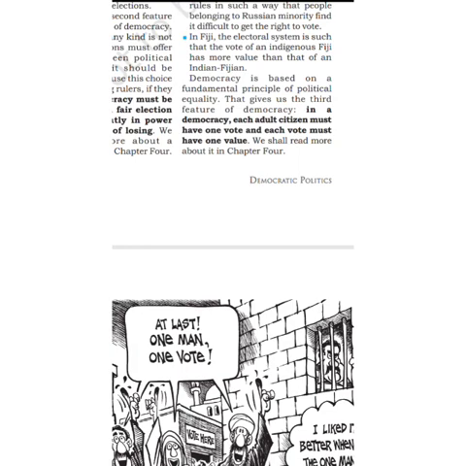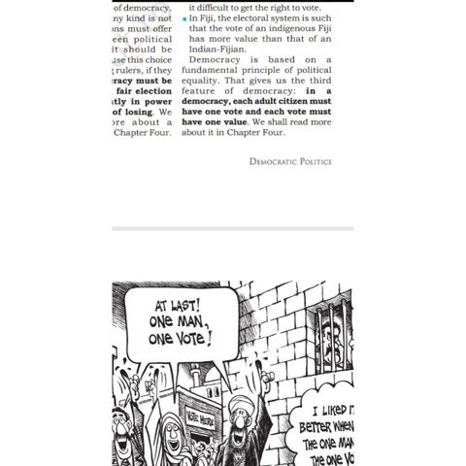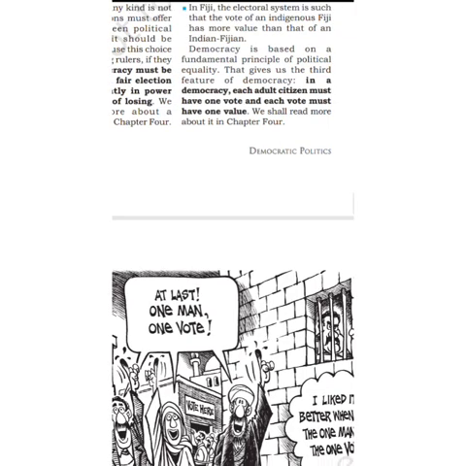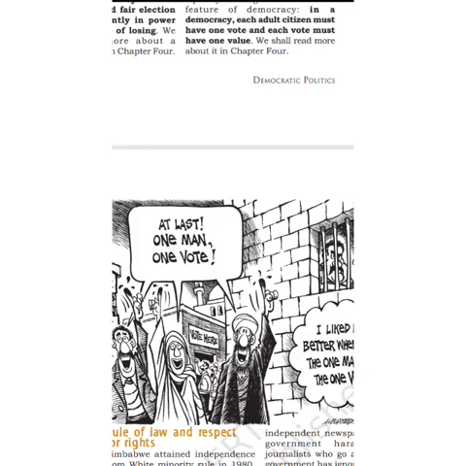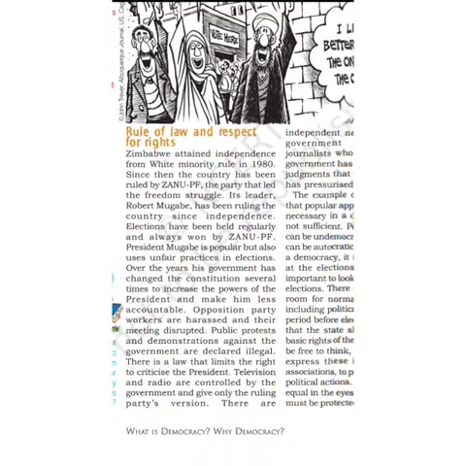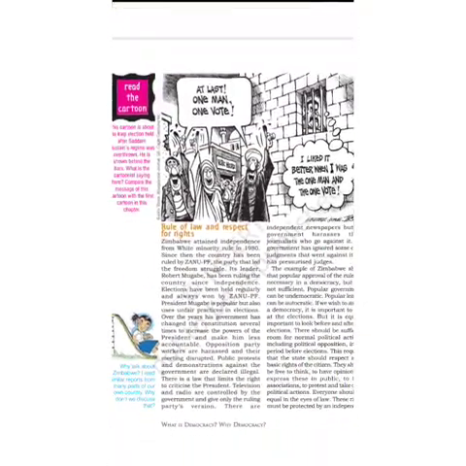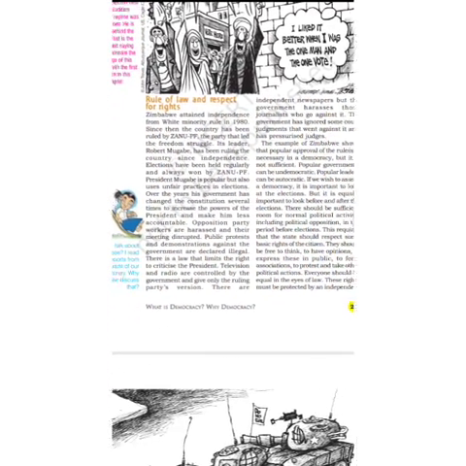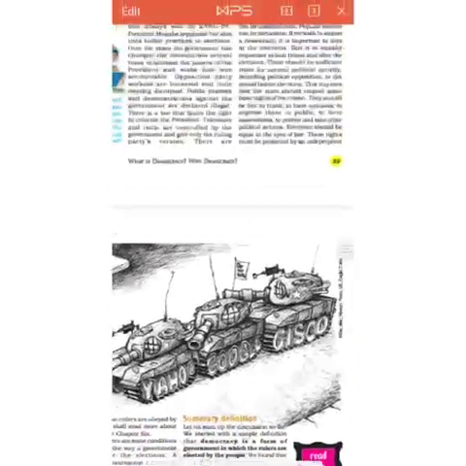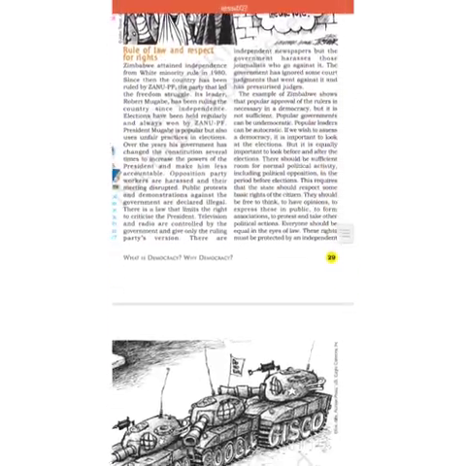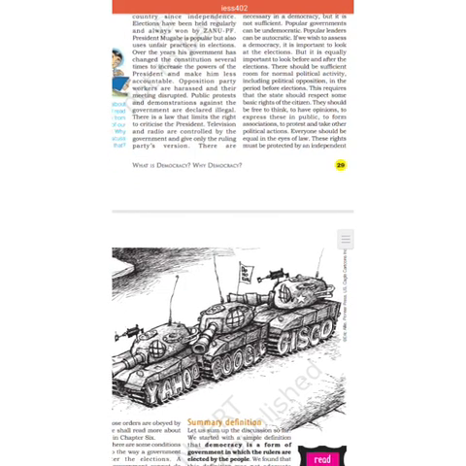So here is a good third feature given about democracy. In a democracy, each adult citizen must have one vote and each vote must have one value. So I already explained this point. So students, this is the first part of the chapter. I will come back with my second part. So thank you.